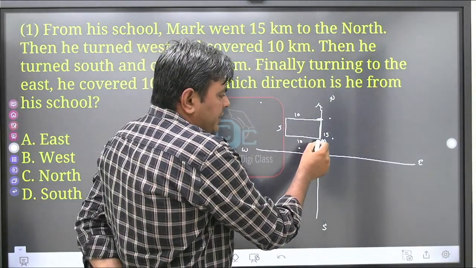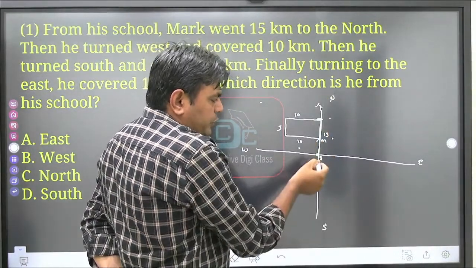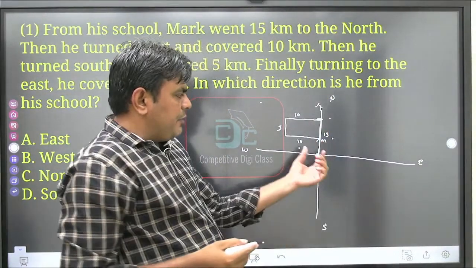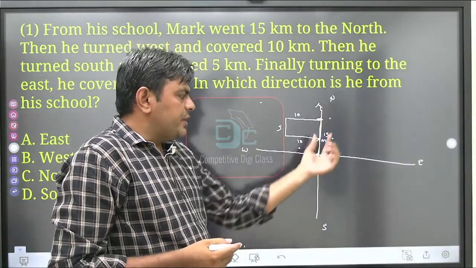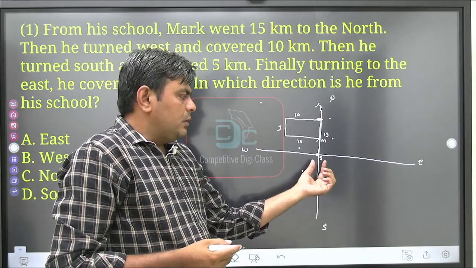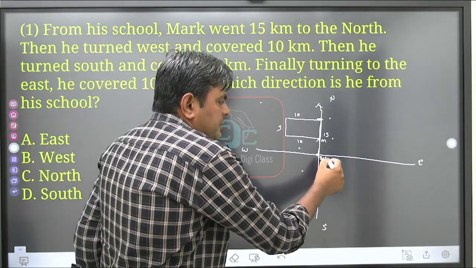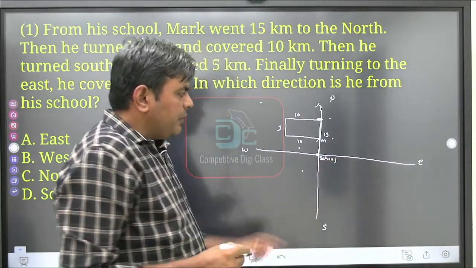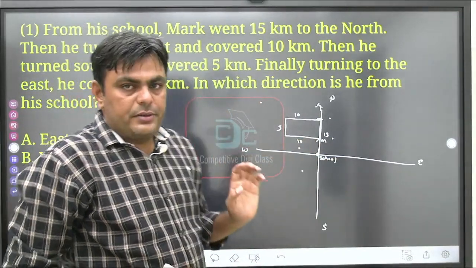So the correct answer is north. The final position of Mark is in north direction as compared to his school. We are considering this starting point as the school. From school he is in the north direction. Is it okay?